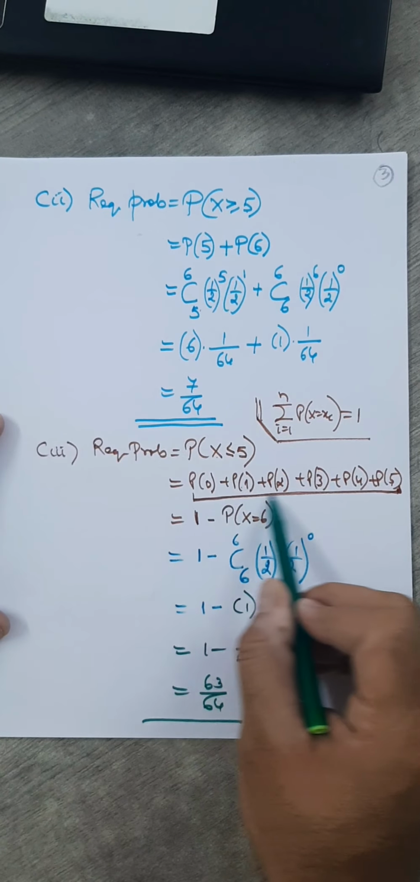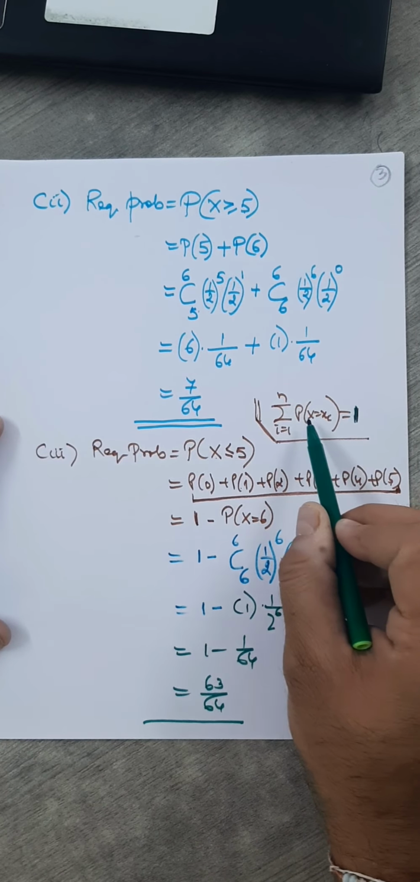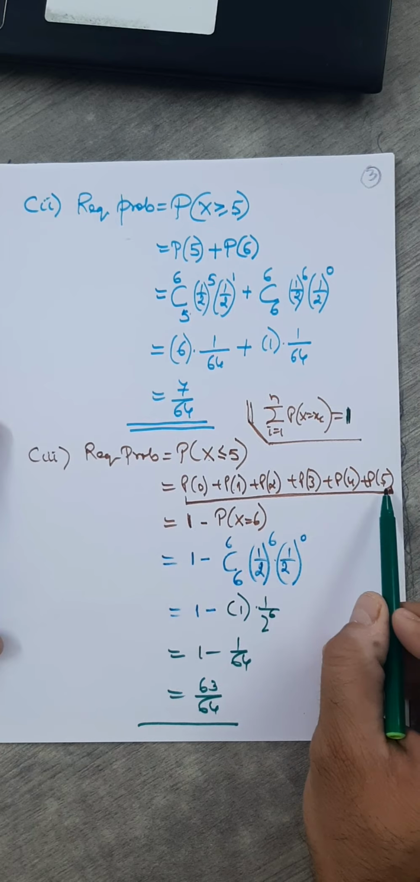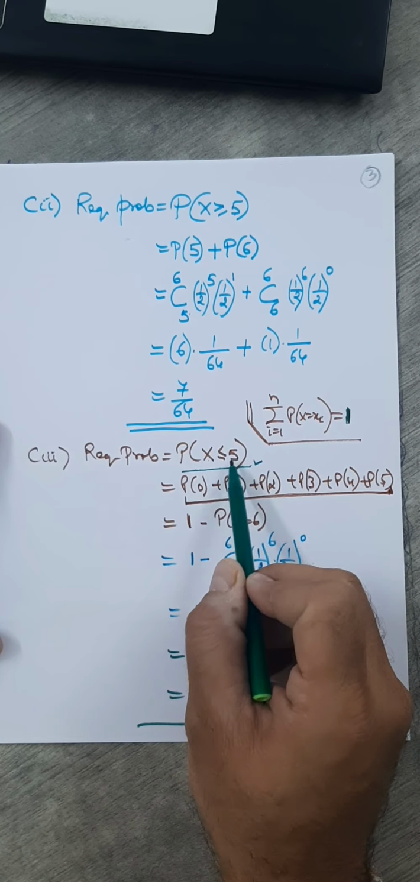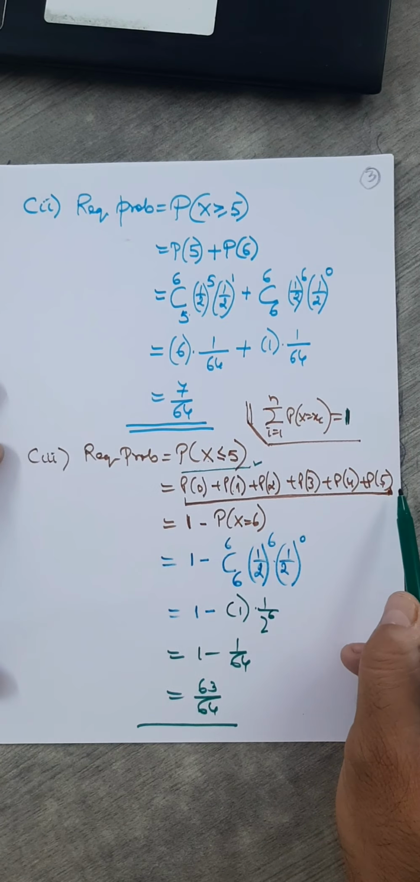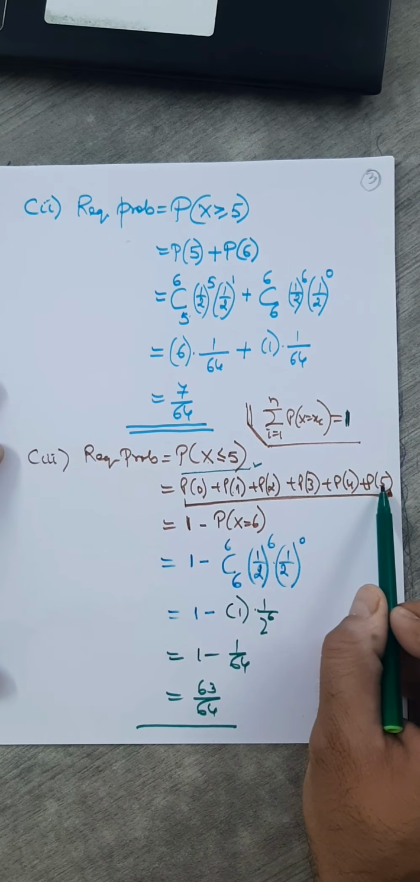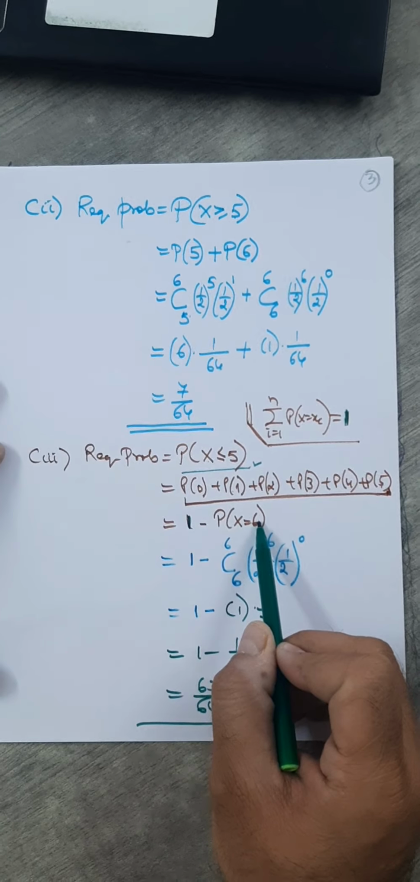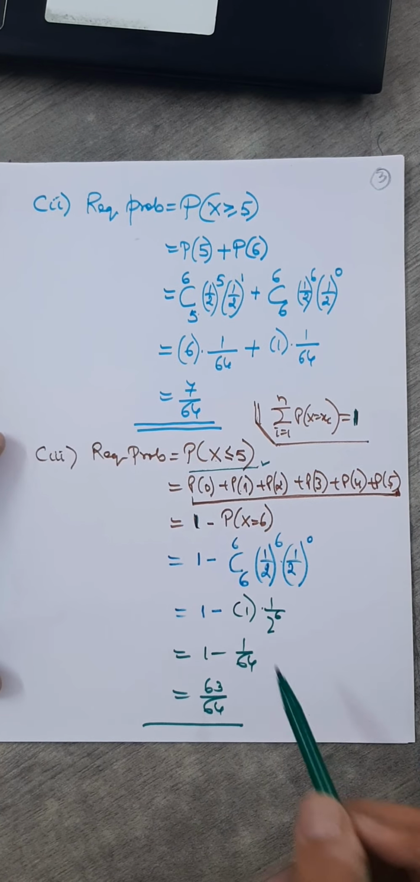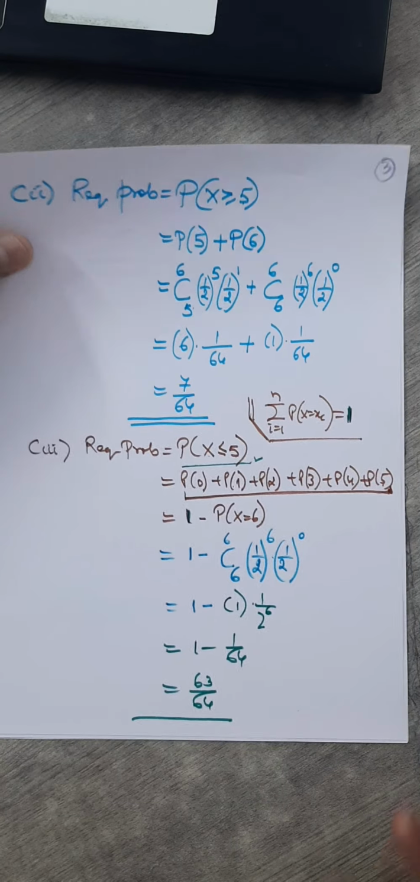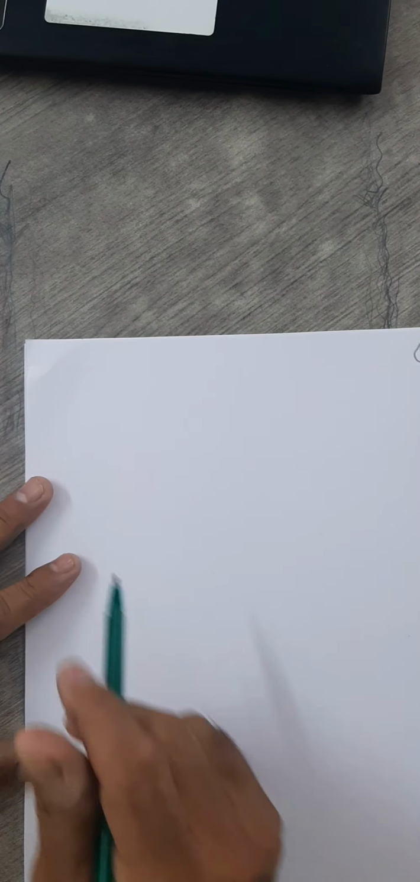I hope this is clear to you with this concept. Sum of all the probabilities of a random variable is always 1. Actually you are asked for at most 5, that is maximum 5. So you need this. It is as good as 1 minus the probability when the random variable is 6. Fine? That we have used, and then we have placed the formula. Okay. Let's see the next question.